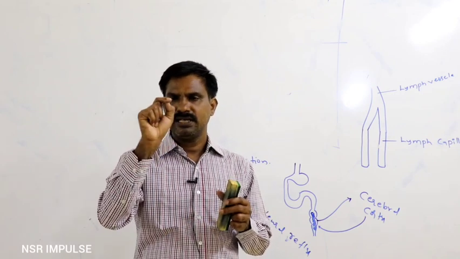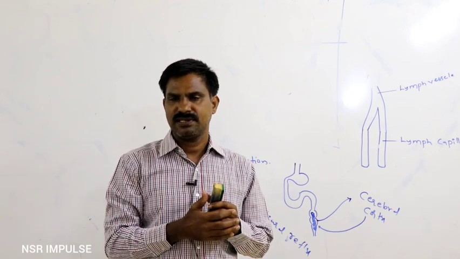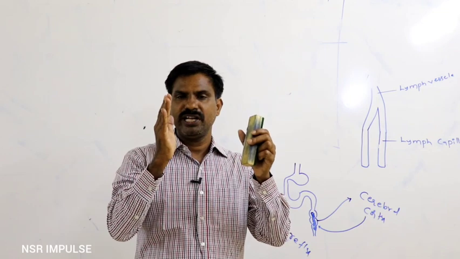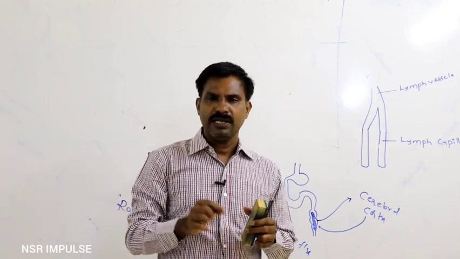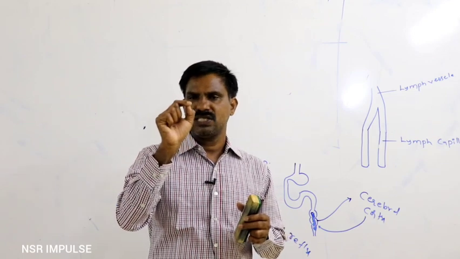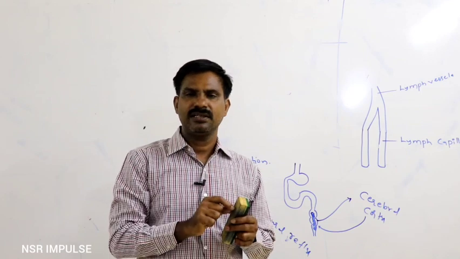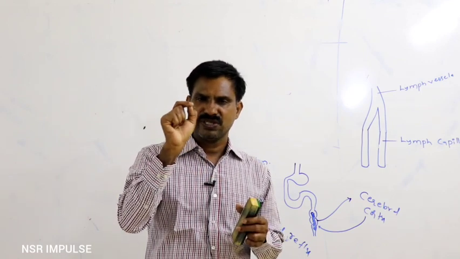In that way, digestive system activity increases. Means definitely the nervous system takes part in regulation of digestive system activity. Similarly, the parasympathetic nervous system always increases digestive system activity, and the sympathetic nervous system always inhibits digestive system activity.